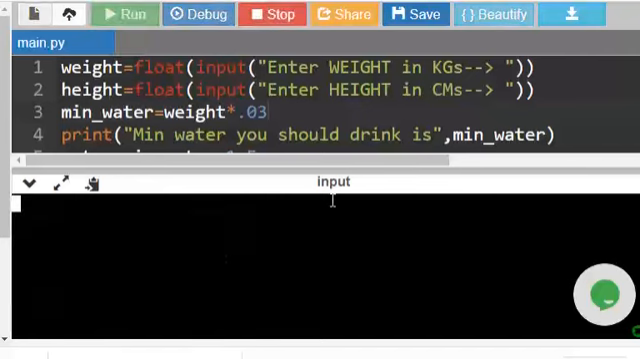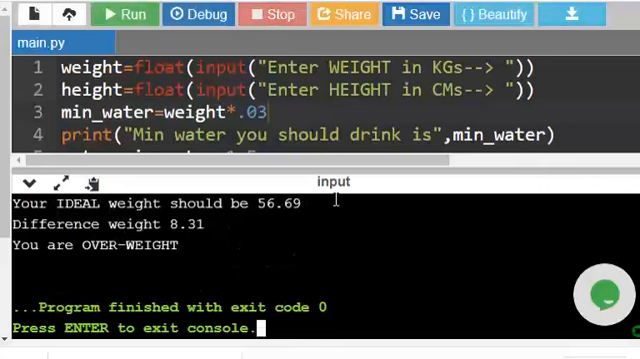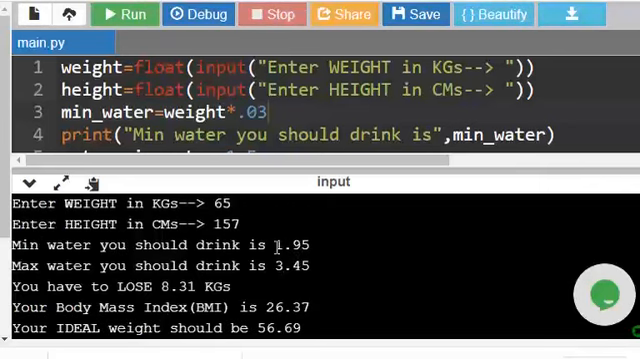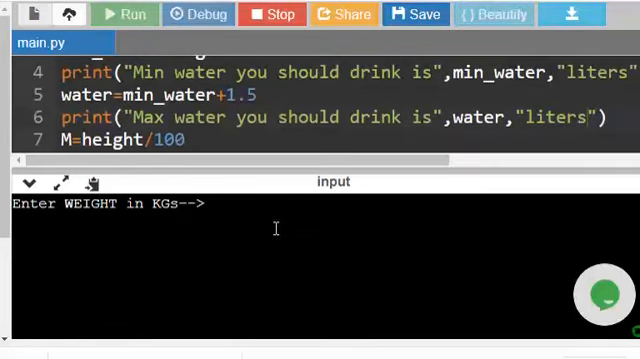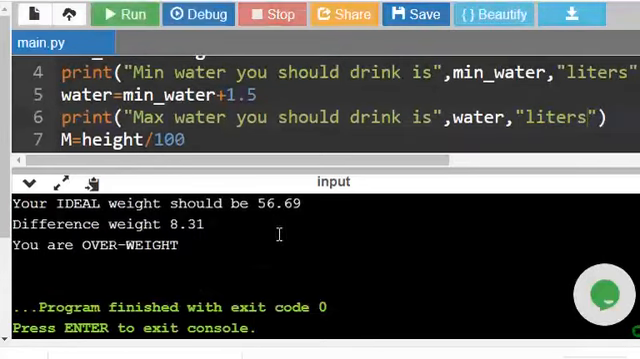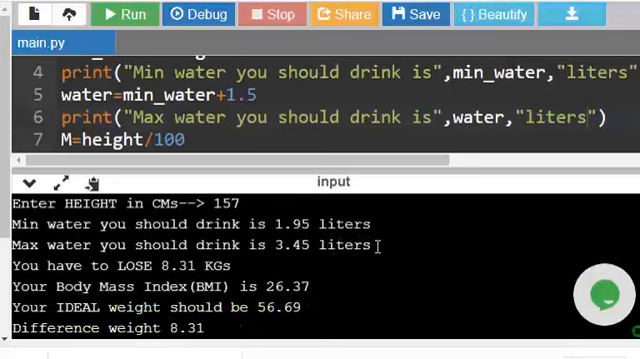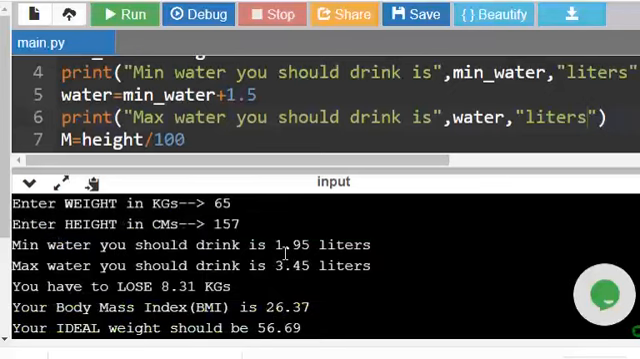So let us execute again. 65 kilograms, 157 centimeters. So it says 1.95 liters, or let us print also liters. 1.595 the minimum and 3.45 is the maximum. For example, here also print liters. 65, 157. So here it prints liter. So lot of such calculations you can do